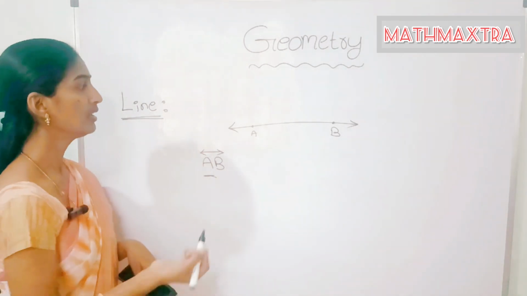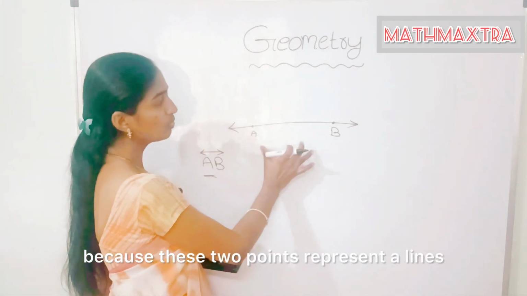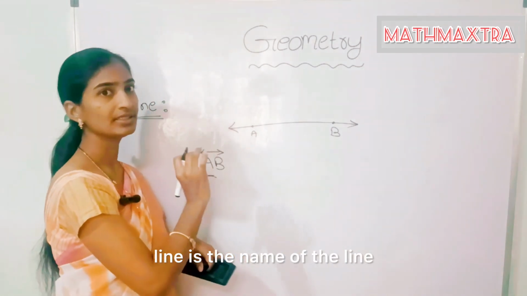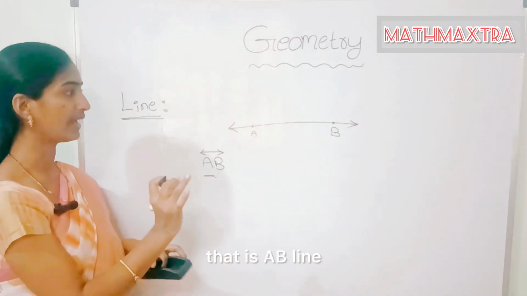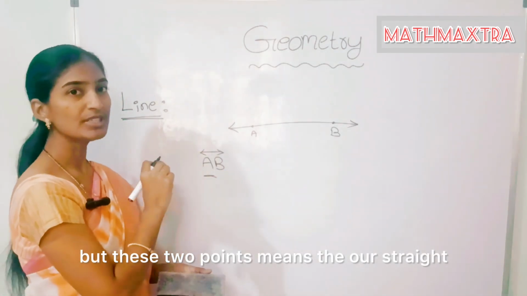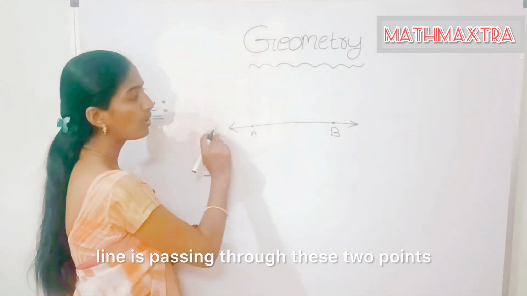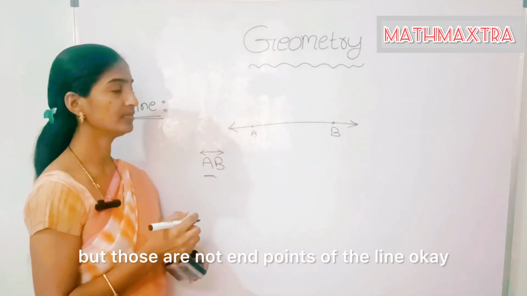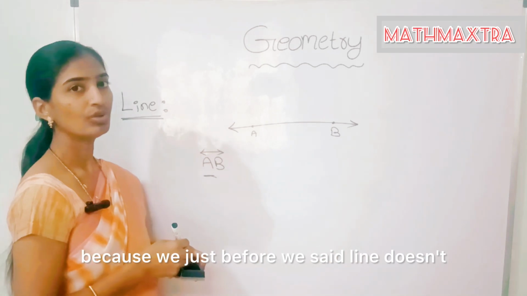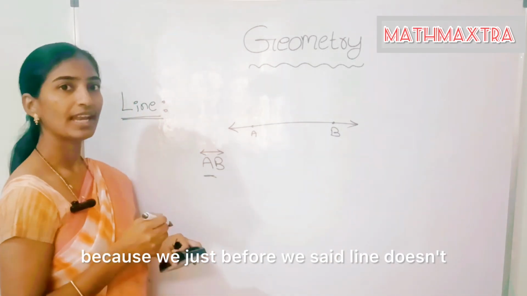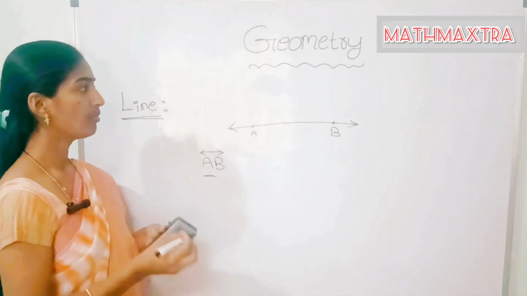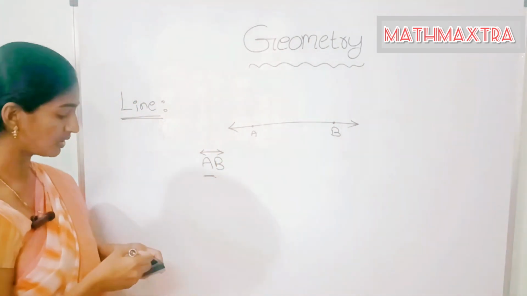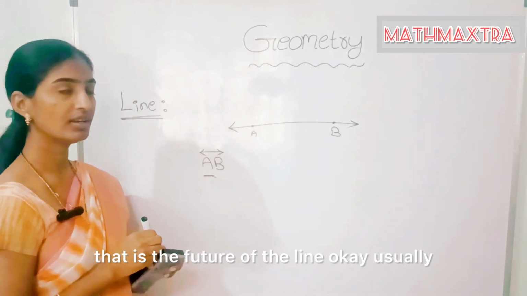No, not at all. These 2 points give the name of the line, that is line AB, and they mean that our straight line is passing through these 2 points, but those are not endpoints of the line. Just before, we said a line doesn't have any endpoints, but this line is passing through these 2 points, so that is the feature of the line.